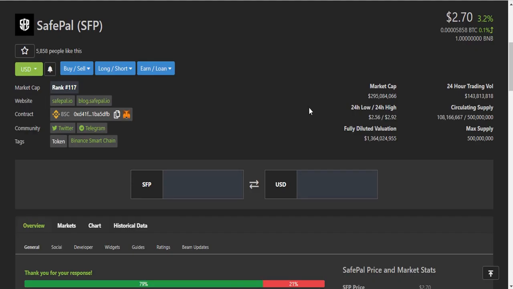Here you can see this is the SafePal page of CoinGecko, and it is currently trading at $2.70, and it increased 3.2% in just 24 hours. This is a token, and this is the website of this, safepal.io. This is the total market cap. This is the 24-hour trading volume. This is the circulating supply of this token, and this is the maximum supply of this token.